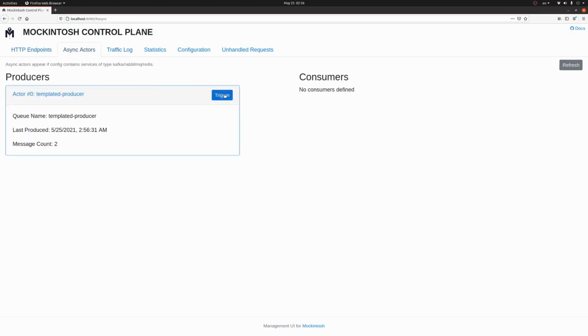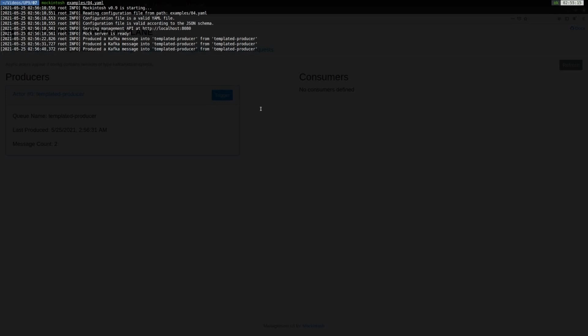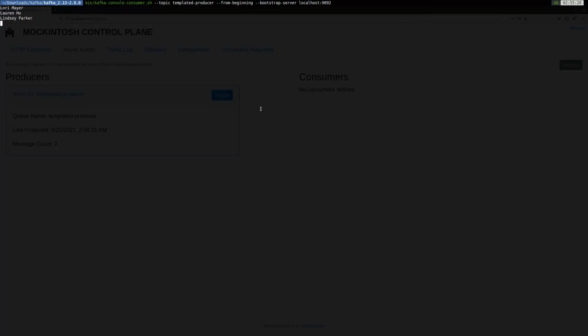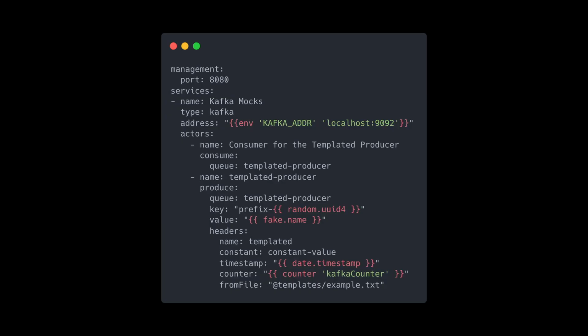Now head over to the Management UI and trigger this producer for the third time. You can see how it's logged into the consumer that we started through the shell scripts. Using the same logic, a validating consumer can consume a message produced by an on-demand producer or any other producer.